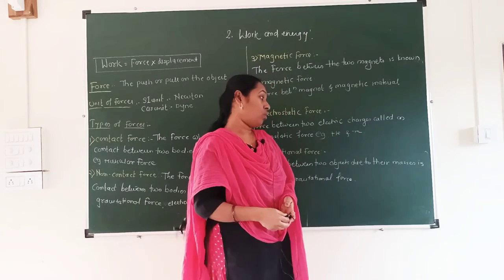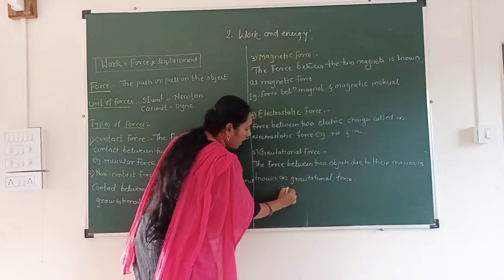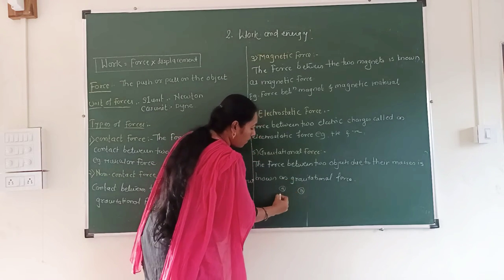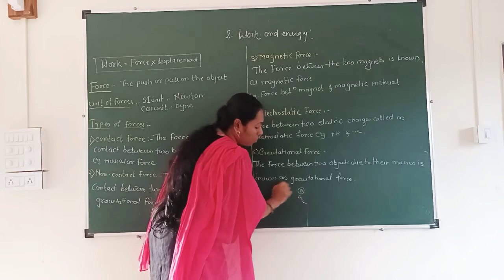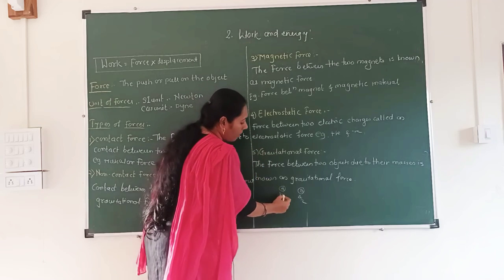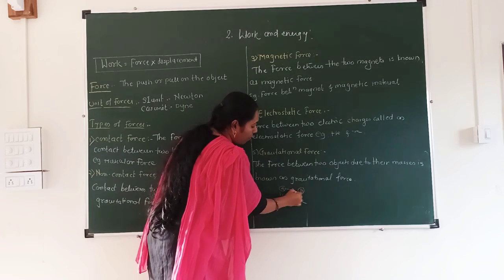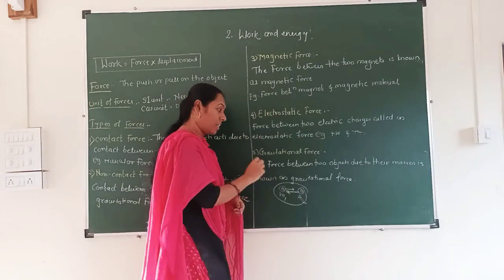The force between two objects due to their masses. If I consider object A having mass 1 and object B having mass 2, all of you have seen this activity in a previous topic, the force of attraction between these two objects is known as gravitational force.